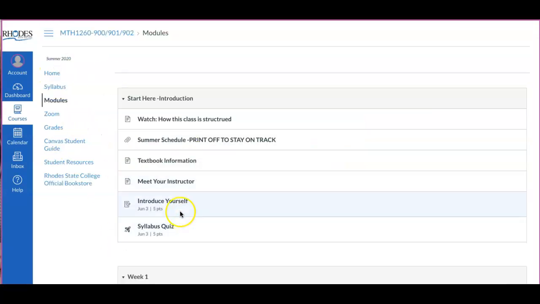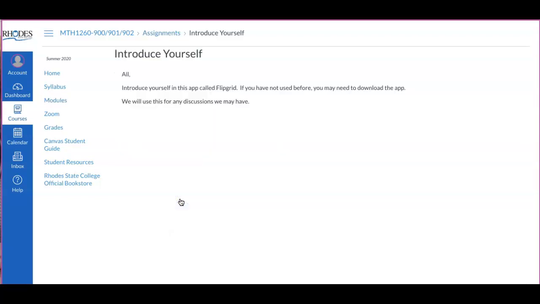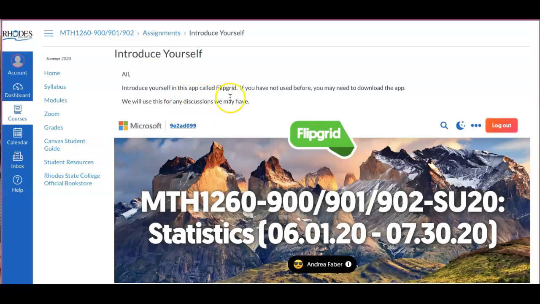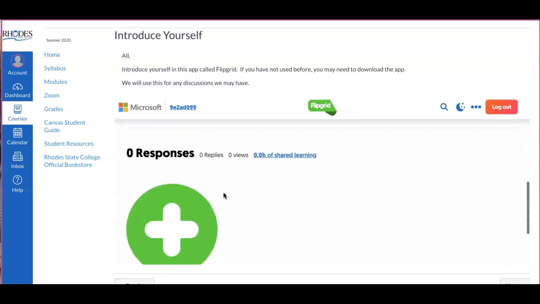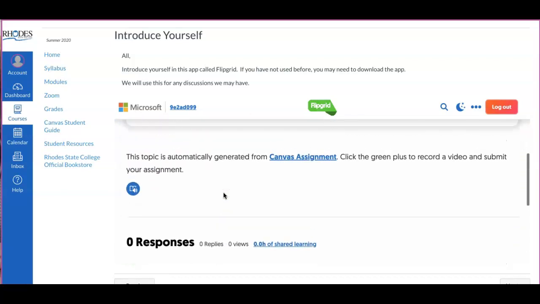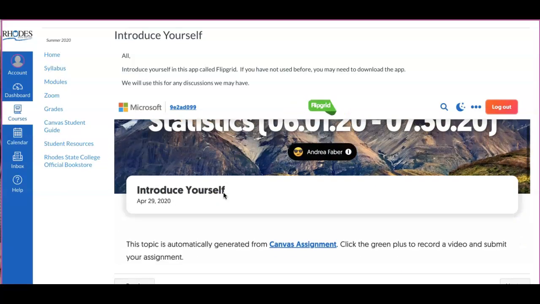Then once you meet me, I want you guys to introduce yourself to the class. So if you click on Introduce Yourself, we're going to use this app called Flipgrid. We might use it for some of the discussions throughout the 8 weeks that we'll post. So if you haven't used Flipgrid before, a lot of my students just download the app to their phone. That seems to be the easiest.